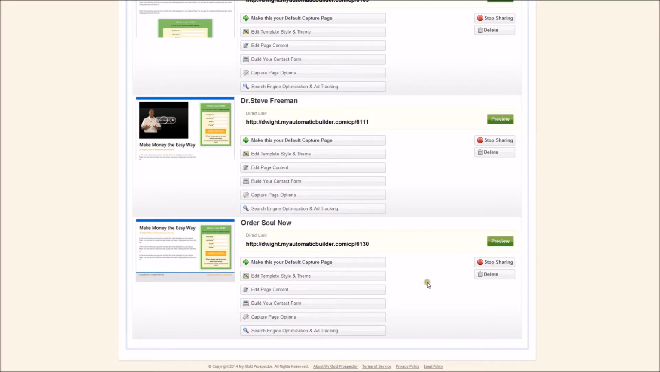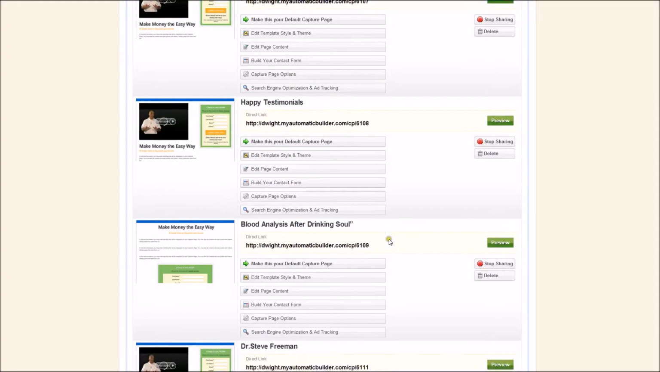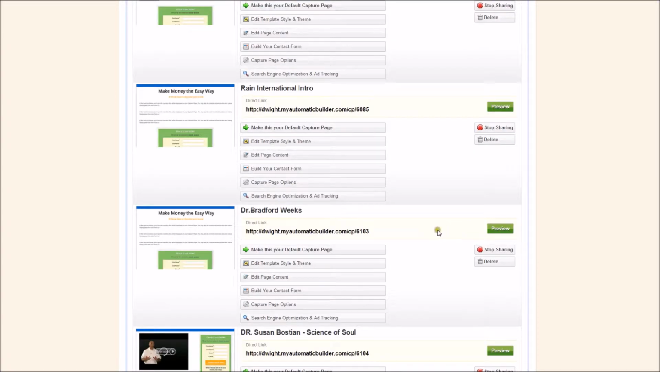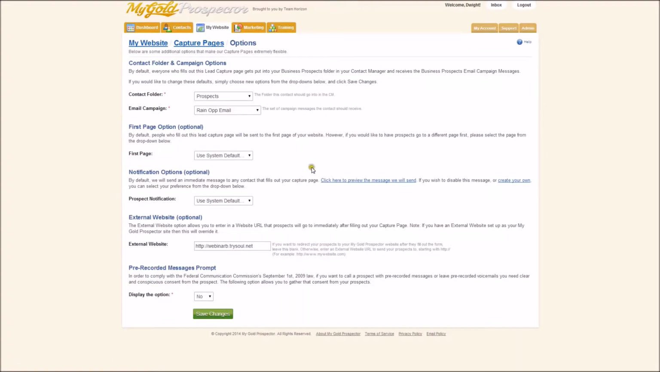Now the other one you're going to need to do is capture page 6085, which should be kind of toward the top here. 6080, this is the Rain International intro. Now on this one, come back down here to the capture page. Now this is a prospect, so you're going to put these in your prospect folder. So come down here and put prospect, and then on the email campaign, this is the Rain Opportunity email. So this is a campaign which has Rain Opportunity letters to it.